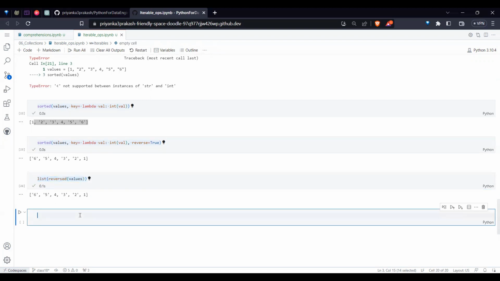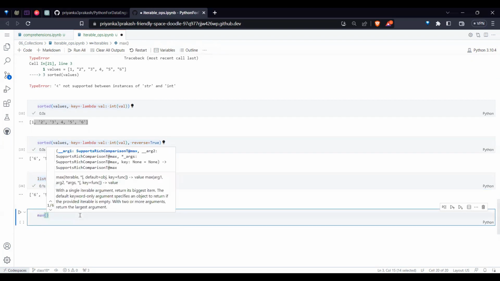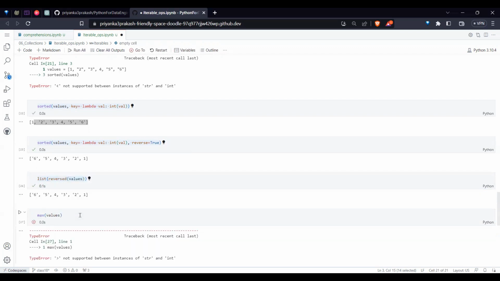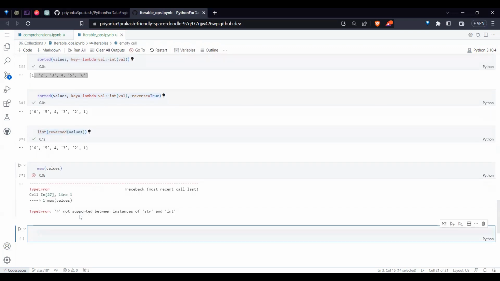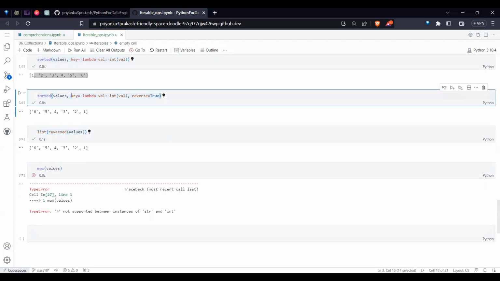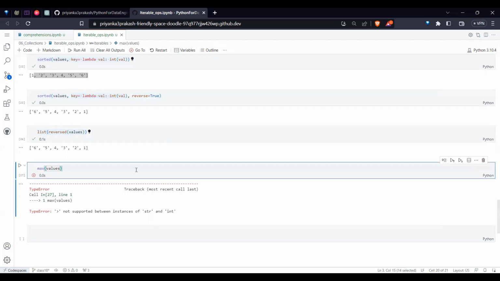In the same fashion, for max and minimum also, we can do the same thing. For these values, if I say max, it also doesn't work. So for this data to work further, we need to give this custom input. Till now we have used dot counts, dot values, like that. I think we need to rejoin again.